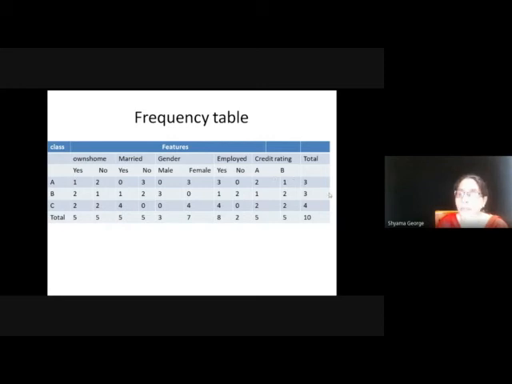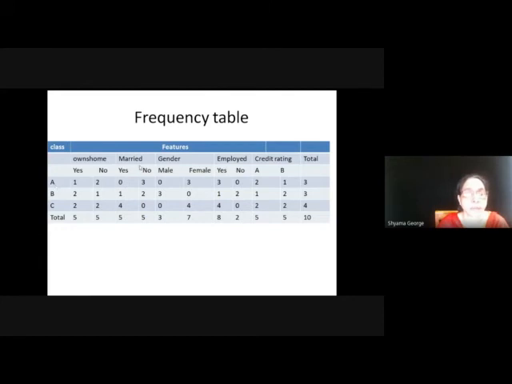So there are 3 records with the class label A, 3 records with class label B and 4 records with class label C. And then for the feature, for the class label A, the value yes has one record and value no has two records.